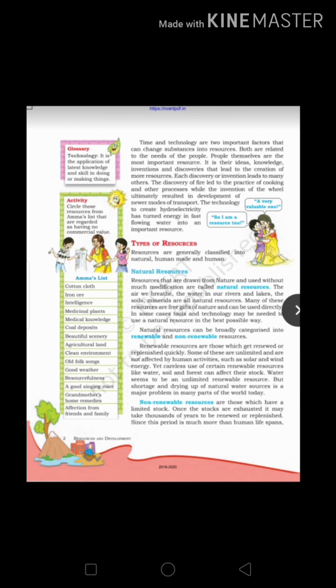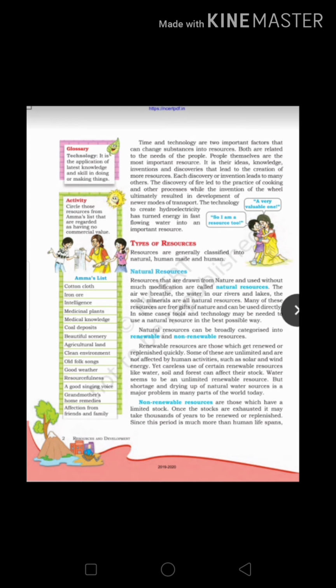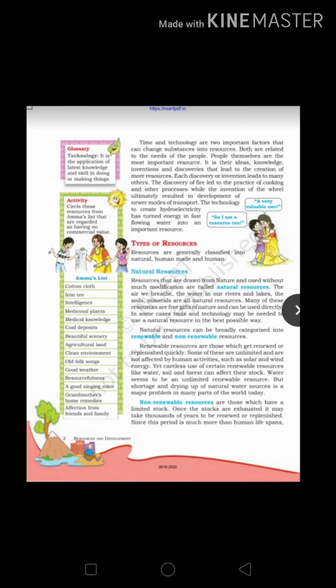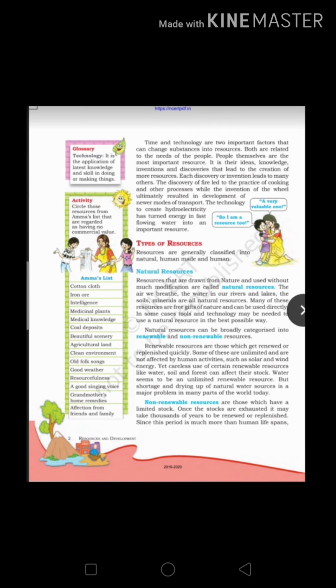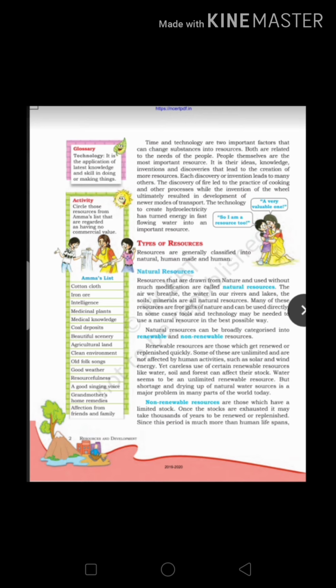In some cases, tools and technology may be needed to use a natural resource in the best possible way. Natural resources can be broadly categorized into renewable and non-renewable resources.